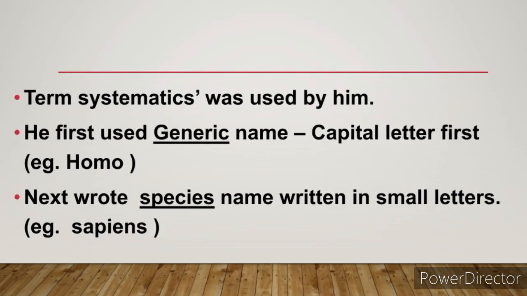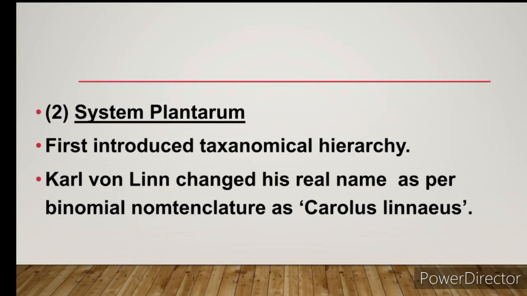Here the genus and species names should be written in italics. The genus name should be written first, followed by the species name. The genus name's first letter should be written in capital, followed by small letters, and the species name should be written all in small letters. One interesting fact is that Carolus Linnaeus' real name is Carl von Linne. He changed his real name as per binomial nomenclature to Carolus Linnaeus.